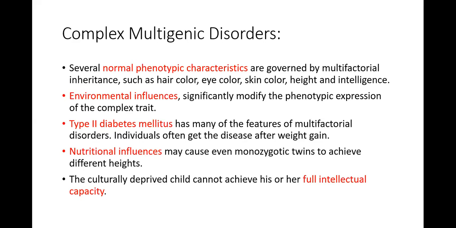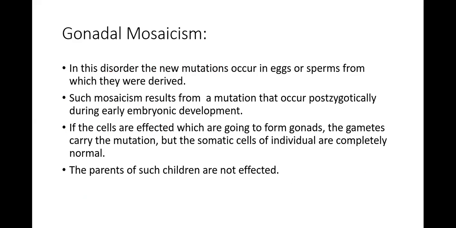Gonadal mosaicism is clear as well, because when the mutation occurs in the eggs or sperm as the gametes are being formed, the parents do not have the disease, but the children do. It occurred after the development of eggs and sperm, and the effect is only in the gonads. Somatic cells are not disturbed because their genes are normal.